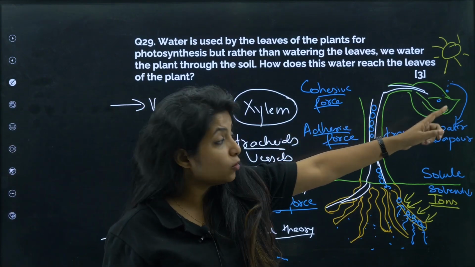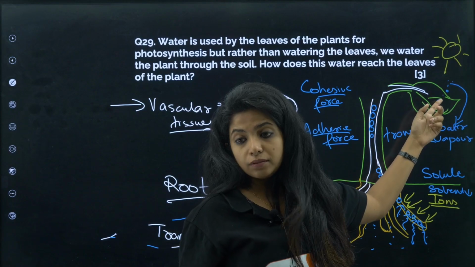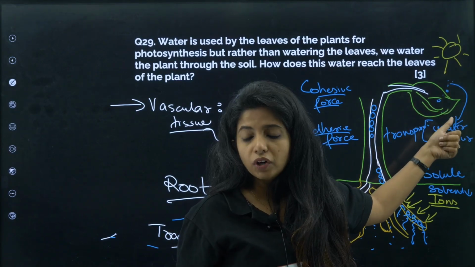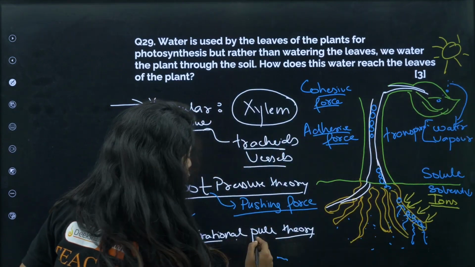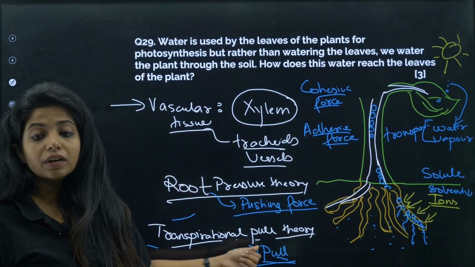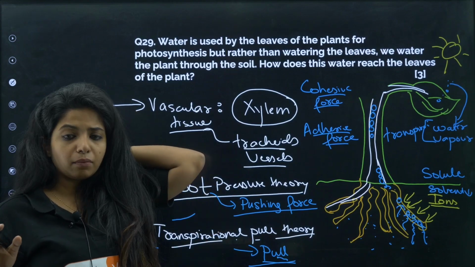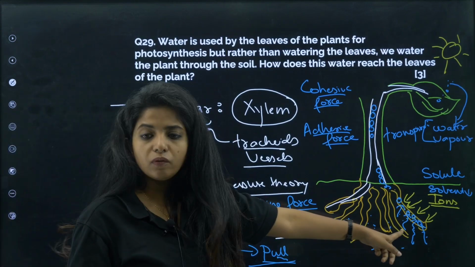So because of the pull, anyway sun is there, water is there, if stomata is open, it will go out in the form of water vapor and this will create a pull. So transpirational pull theory, or basically transpiration, is going to create a pull, which is what is meant in transpirational pull theory. So it happens in the daytime. In the night time, what is the one that is helpful?